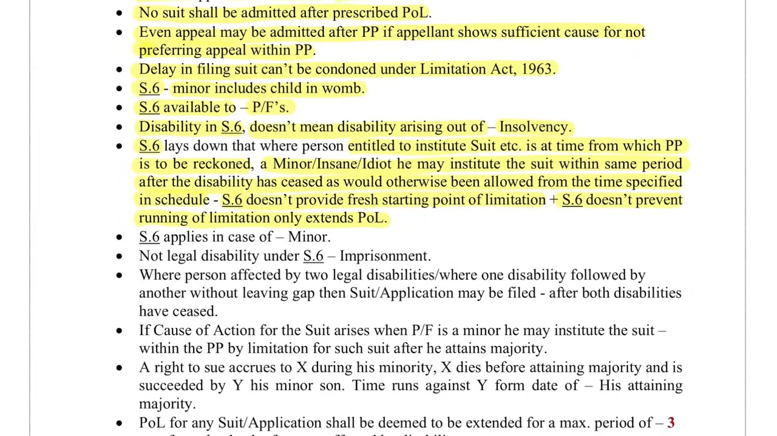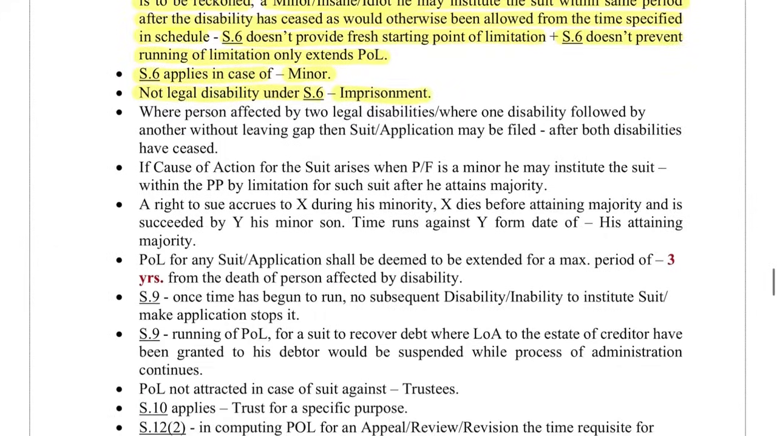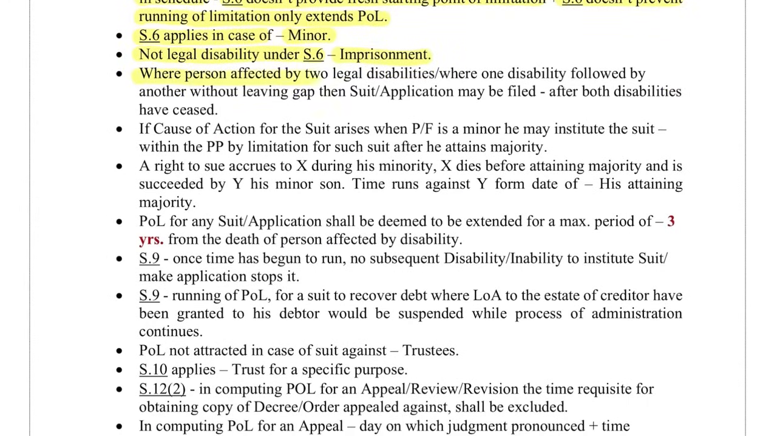Section 6 applies in the case of a minor; imprisonment is not a legal disability. Under Section 6, where a person is affected by two legal disabilities, where one disability is followed by another without leaving a gap, then the suit or application may be filed after both the disabilities have ceased. If the cause of action for a suit arises when the plaintiff is a minor, he may institute the suit within the period prescribed by limitation for such suit after he attains majority. A right to sue accrues to X during his minority, and X dies before attaining majority and is succeeded by Y, his minor son. Time runs against Y from the date of his attaining majority.